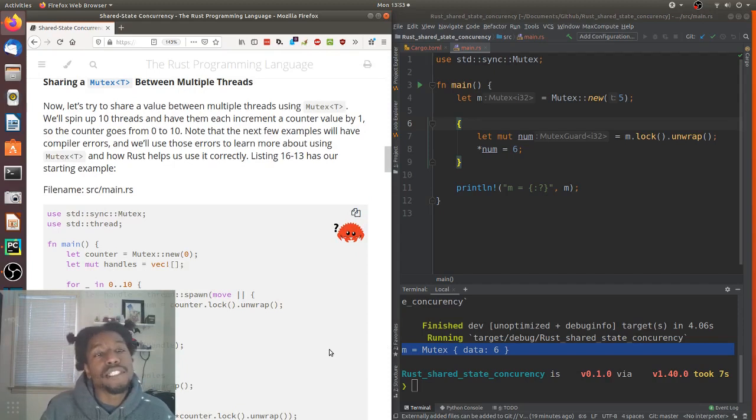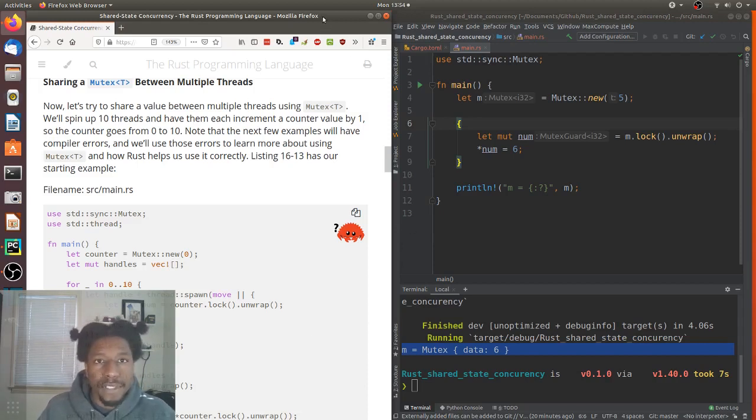Sharing a mutex between multiple threads. Now let's try to share a value between multiple threads using mutex. We'll spin up 10 threads and have them each increment a counter value by 1. So the counter goes from 0 to 10. Note that the next few examples will have compile errors, and we'll use those errors to learn more about using mutex and how Rust helps us use it correctly. Listing 16-13 has our starting example.